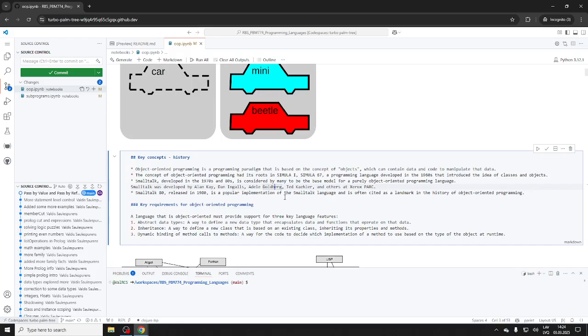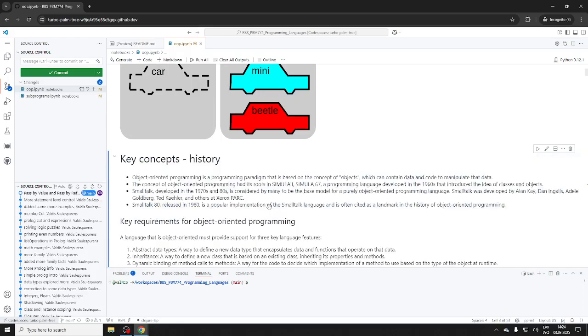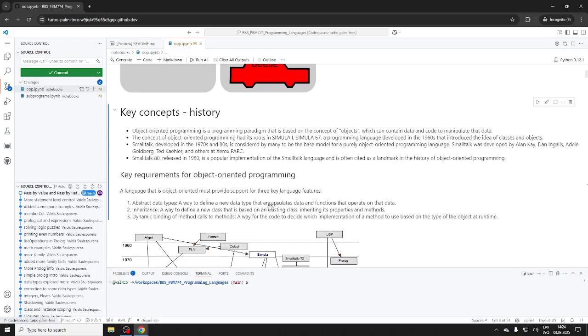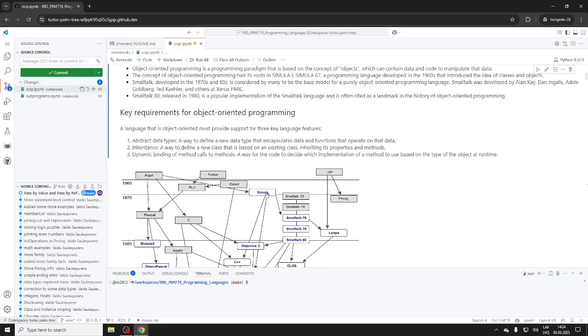But basically, there are some ideas. You want to have abstract data types, because you want to encapsulate the data and functions. Probably you want inheritance, and you want to bind method calls to methods. Basically, so here's the story actually.